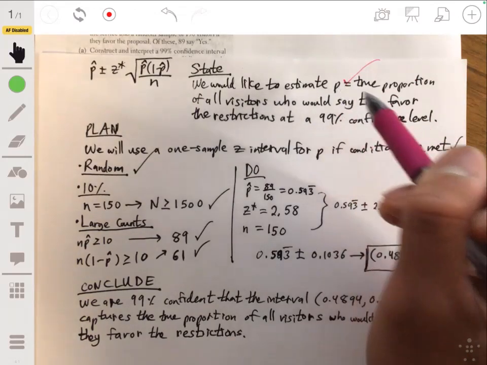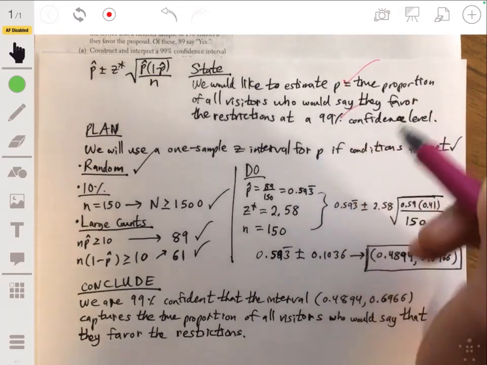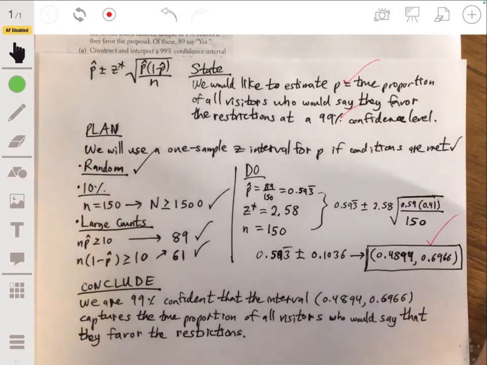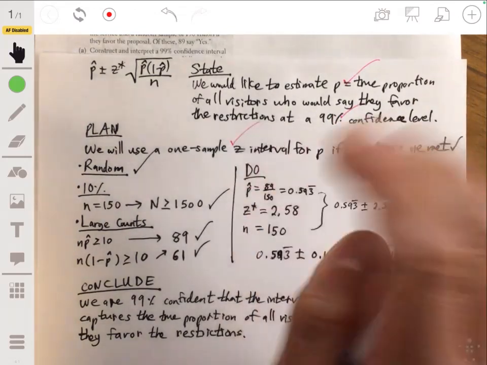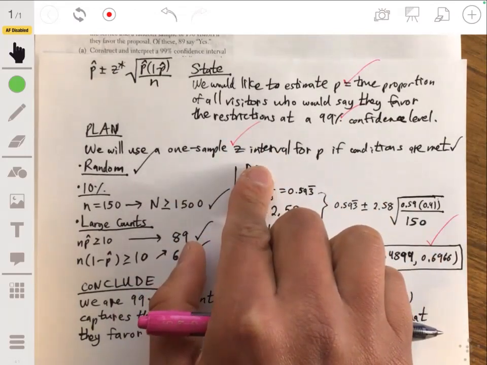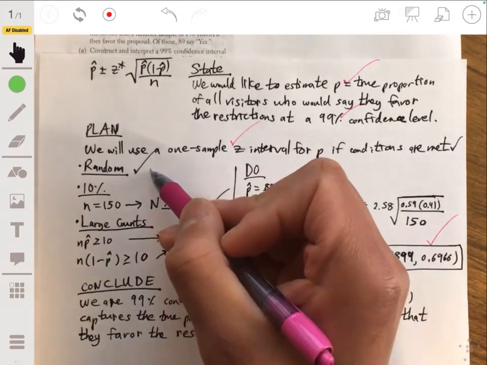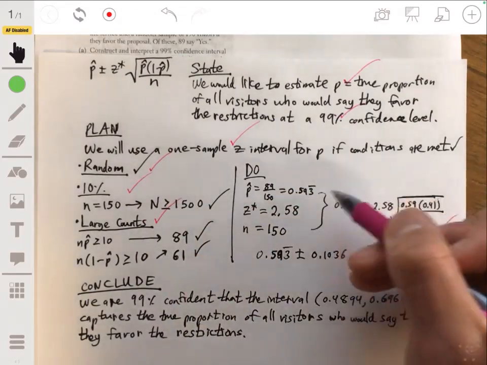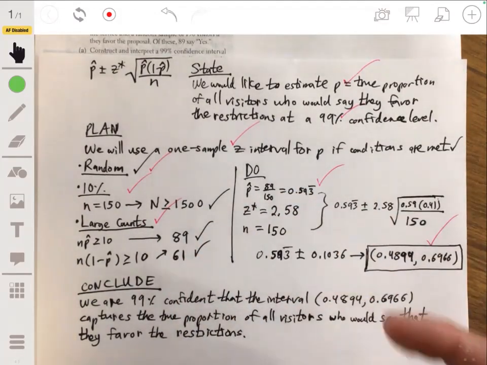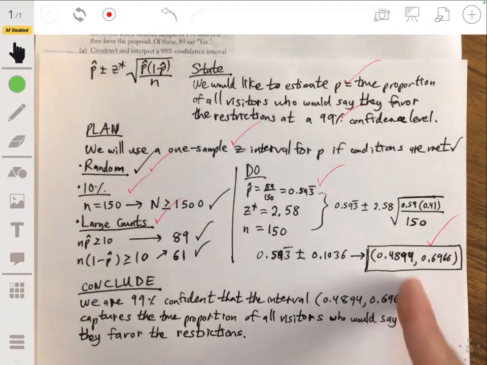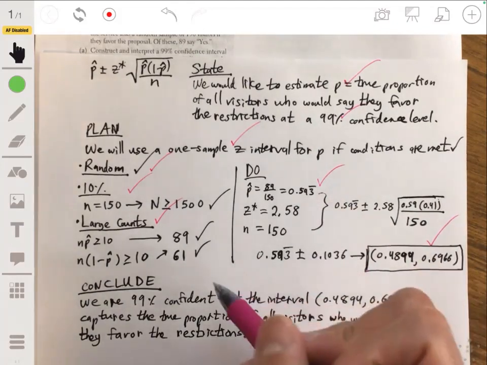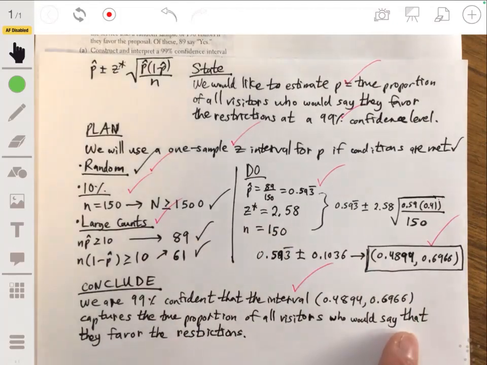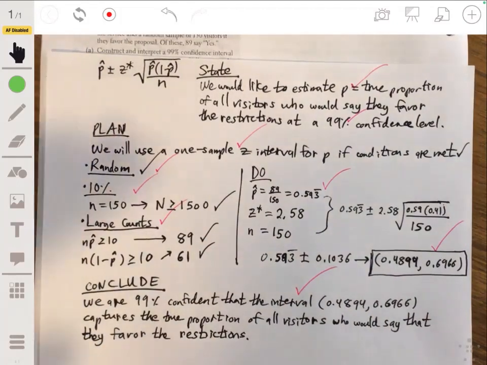Here it's p, and the confidence level, 99%. For the plan, they want the inference method, and they also want to make sure you check all the conditions. And then in the do part, they want you to show work, and based on this work to get this, and then to have your interval explained in context.